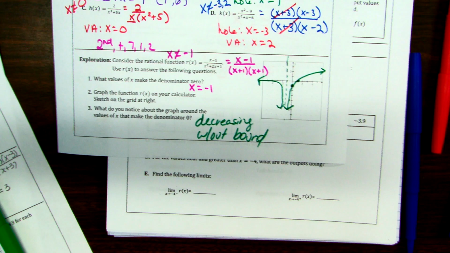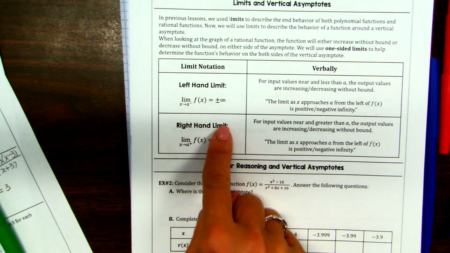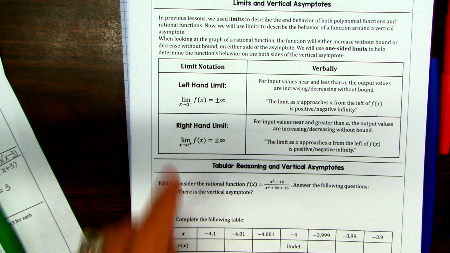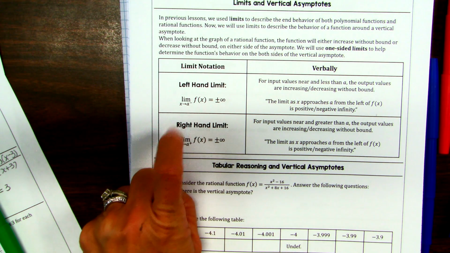So what we're going to learn about is something called one-sided, or left and right-sided limits. So far, next page. So far, our limits, when we have written this, had to do with end behavior. And that still exists. And so we would say as x approaches -infinity or +infinity.